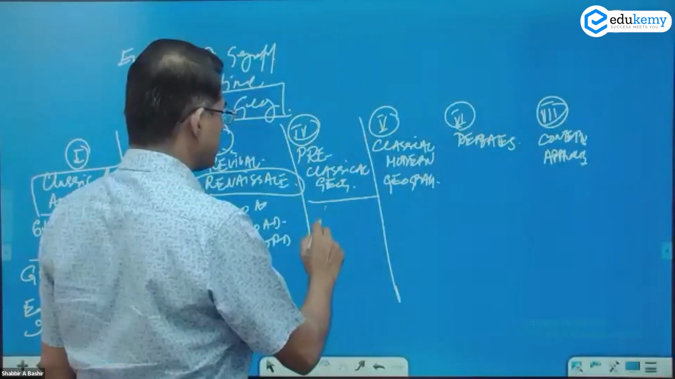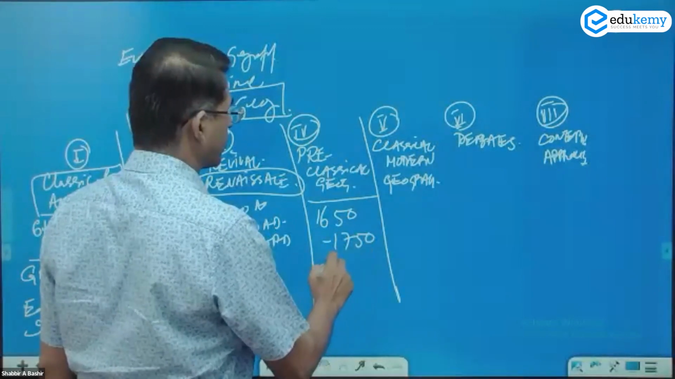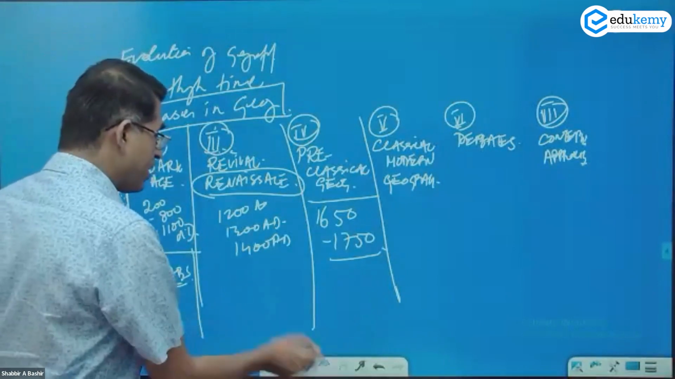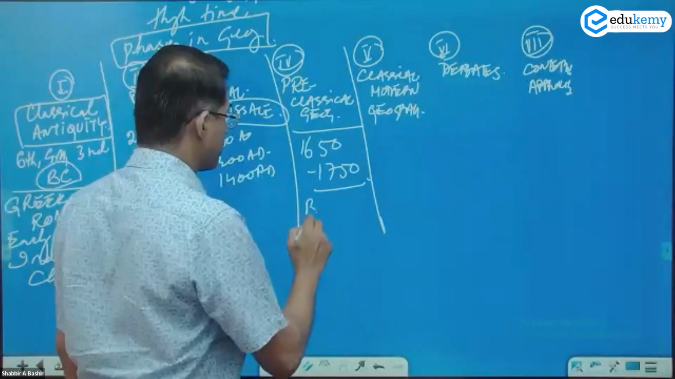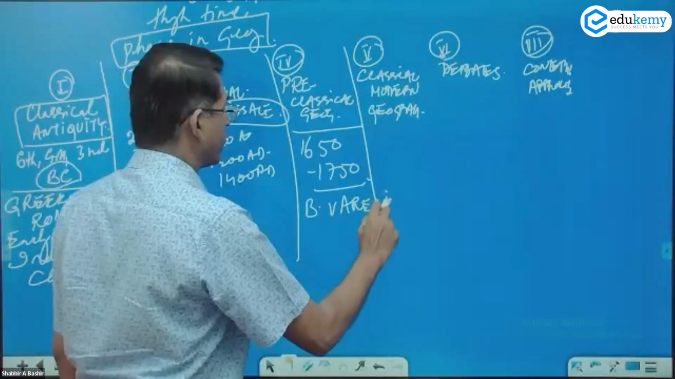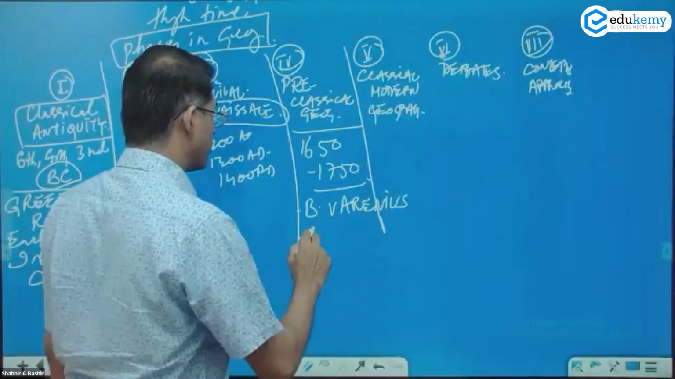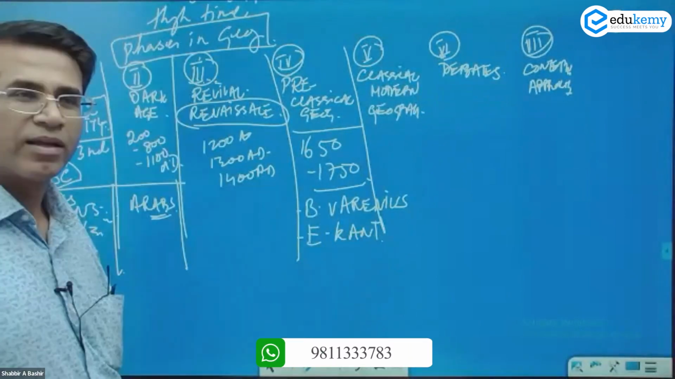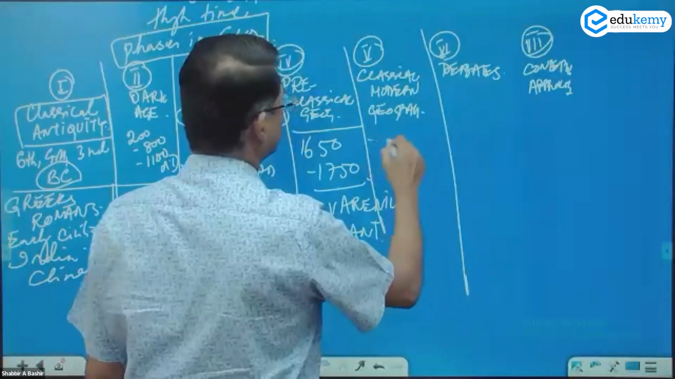This is approximately 1650, 1750 that we are talking about. Okay. And we have got two very important names here. One is Varenius, and another person is Humboldt, Immanuel Kant. Okay. Then we have the classical modern.